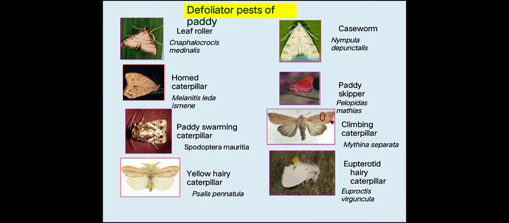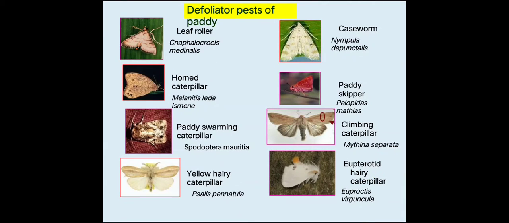Now we will see the defoliator pests. What are the defoliator pests? That is leaf roller, or you can say leaf folder, then caseworm, horned caterpillar, paddy skipper, paddy swarming caterpillar, then climbing caterpillar, then yellow hairy caterpillar, then hairy caterpillar.